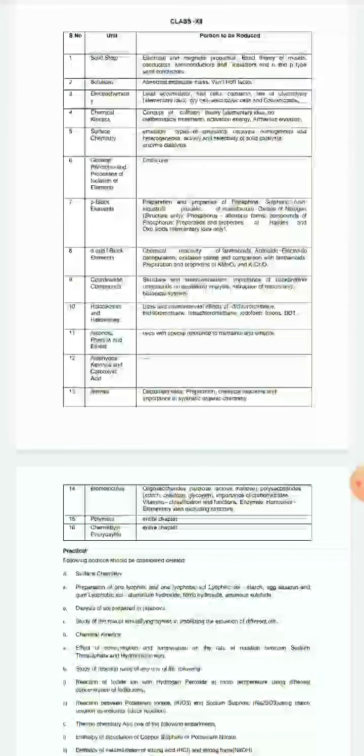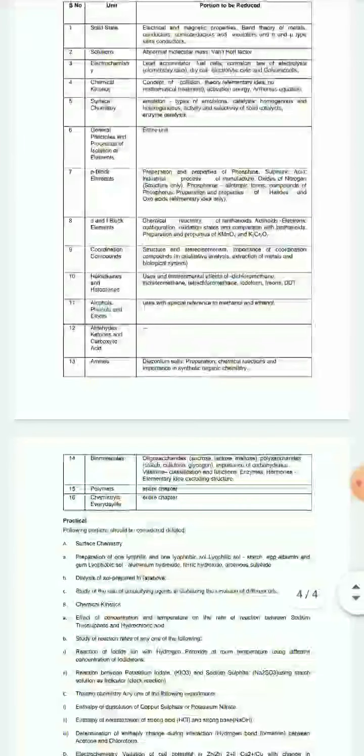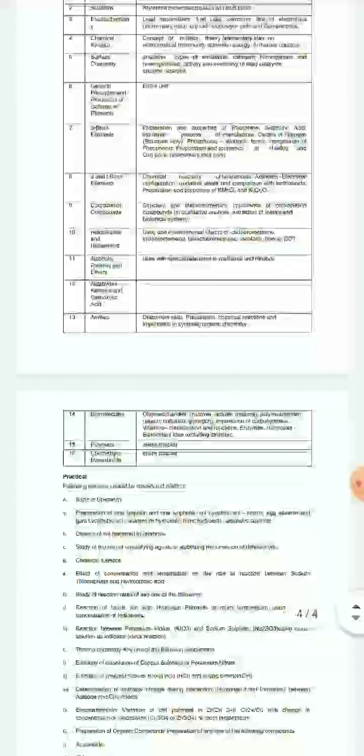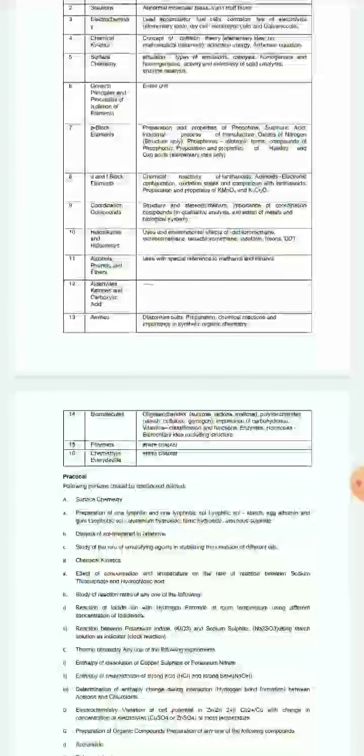Now for the fifth chapter, that is surface chemistry, the emulsions part, that is types of emulsions, from catalysis, homogeneous and heterogeneous catalysis, activity and selectivity of solid catalysts, and enzyme catalysis have been deleted. For the sixth chapter, that is general principle and processes of isolation of elements, this entire unit has been deleted.